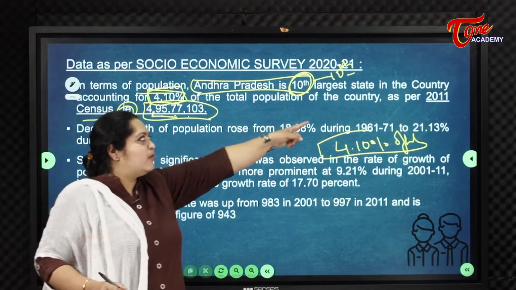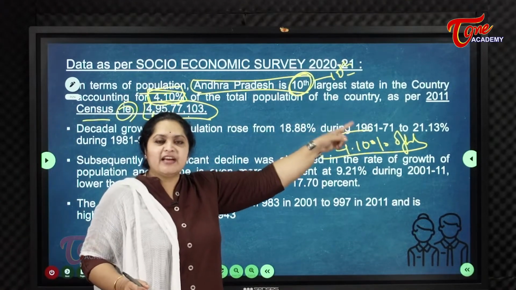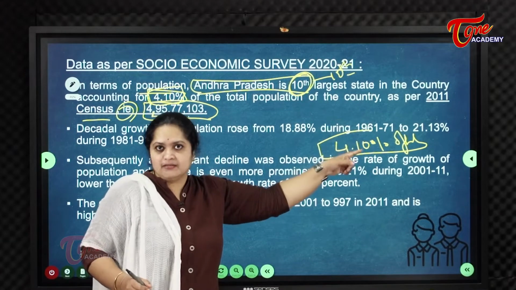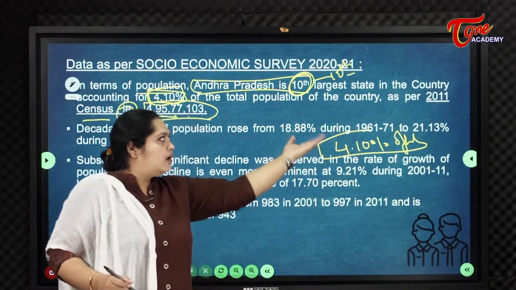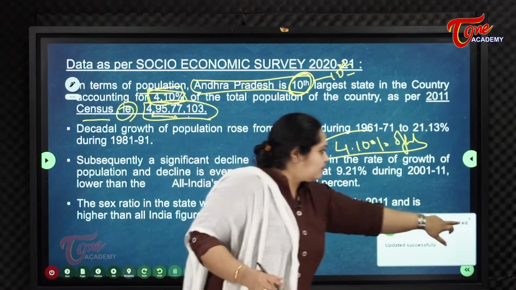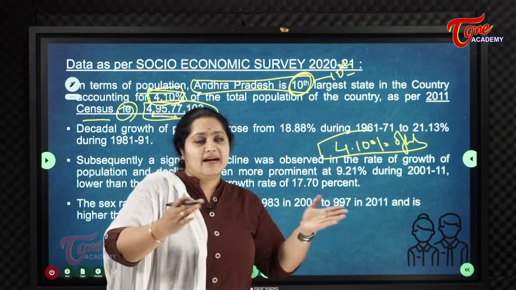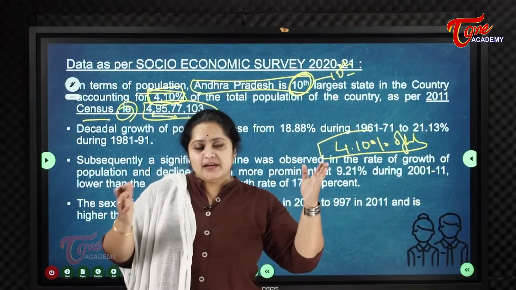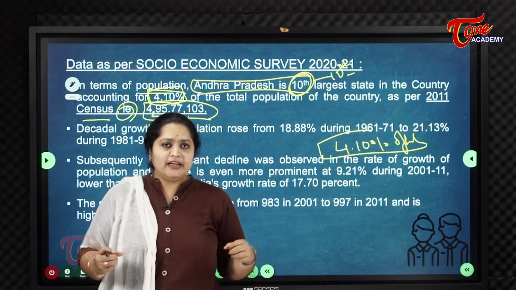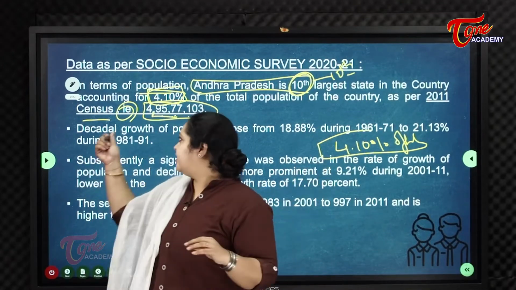What is the total population? You have to remember one thing. In 2011, the bifurcation of Andhra Pradesh was not done. You may have a doubt, like, madam, Andhra got bifurcated in 2014, then what about this figure?